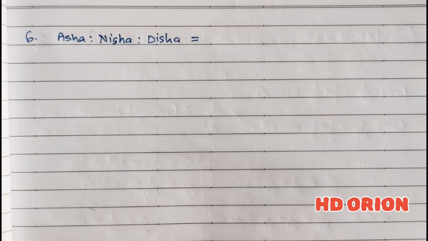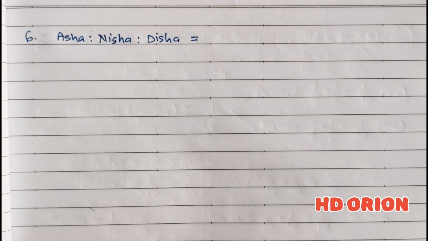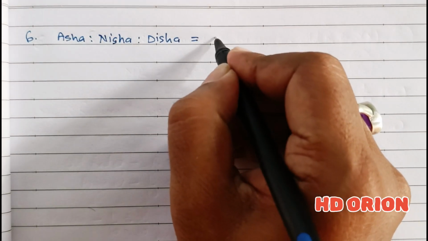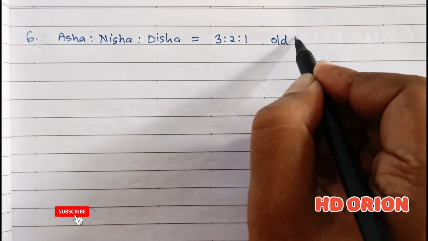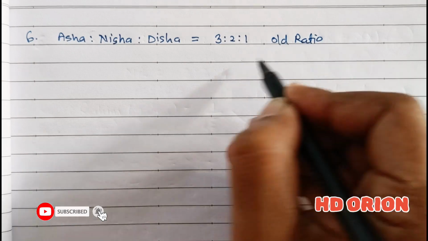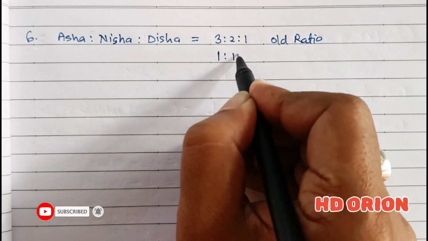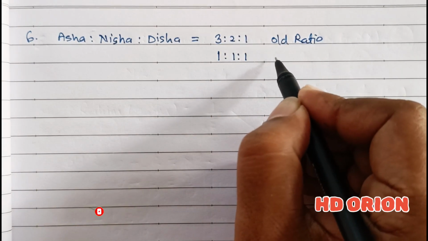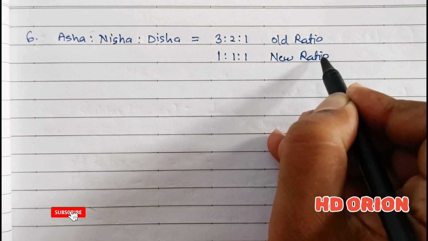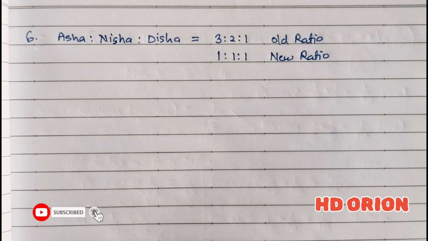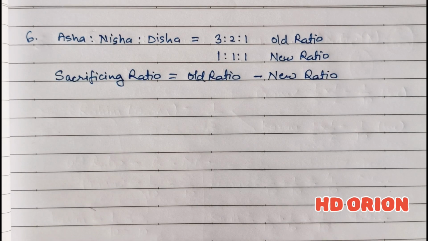So solution 6. There are three partners, Asha, Nisha and Disha, and their profit sharing ratio is 3:2:1. This is the old profit sharing ratio. And now their profit sharing ratio has changed to 1:1:1. So this is our new ratio. Now with this information, we will calculate sacrificing or gaining ratio of the partners.